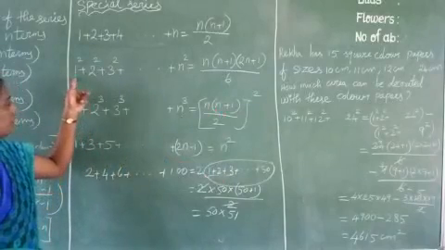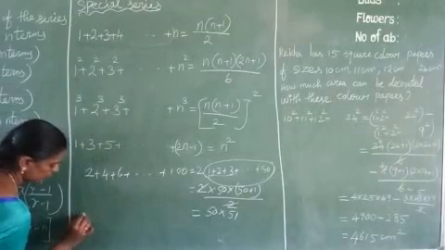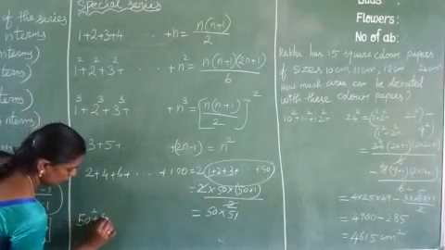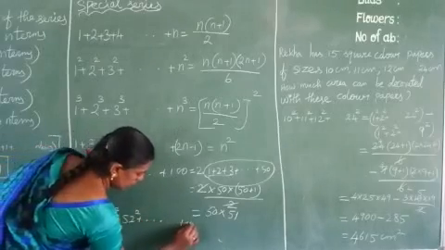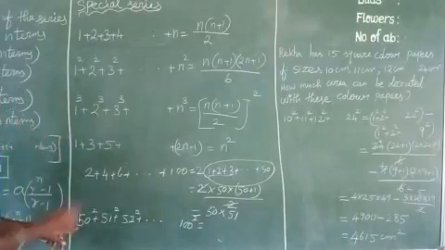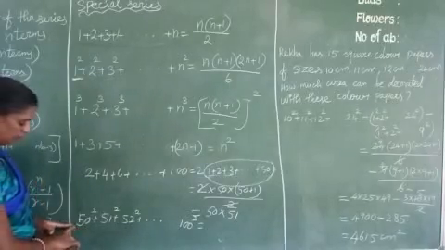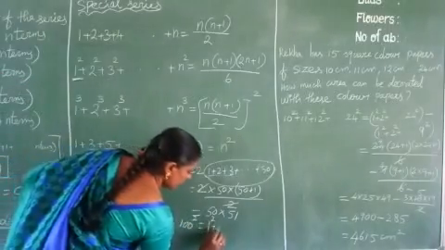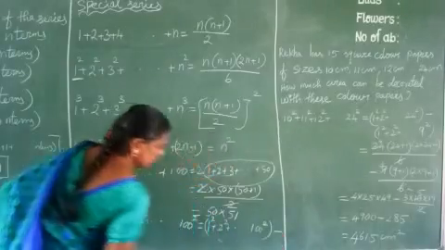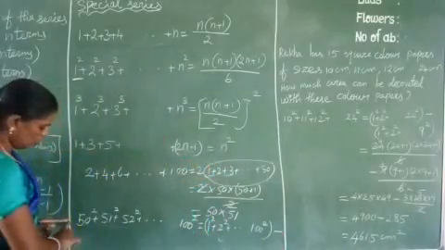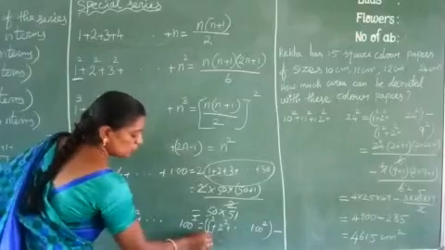Suppose it is not given starting from 1, how do we do it? Here 50 square, 51 square, 52 square etc. up to 100 square. How do we find this? This formula is applicable only when starting with 1. So here we start from 1: 1 square, 2 square etc. up to 100 square, minus, which numbers do we take extra? 1 to 49. Here it starts with 50 only, but we consider from 1 square.